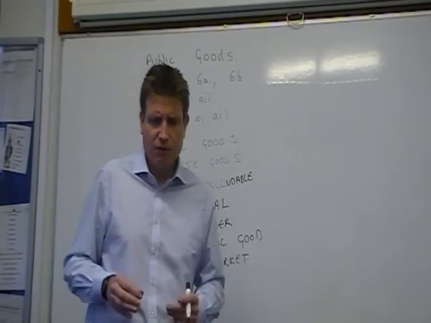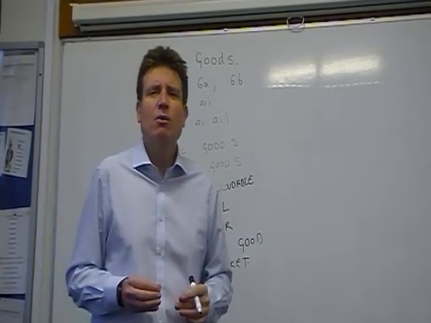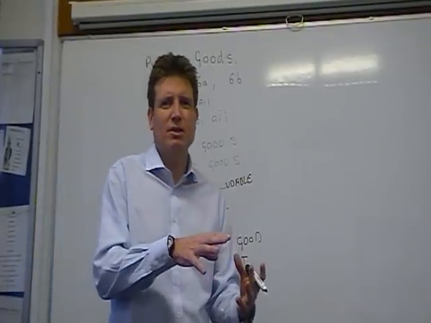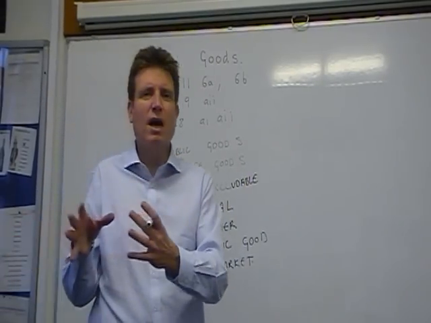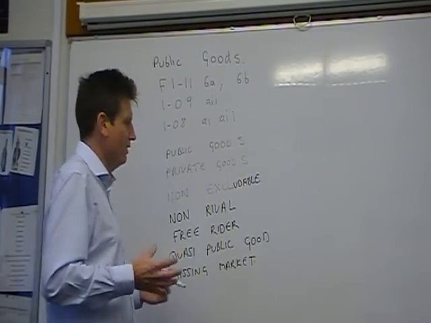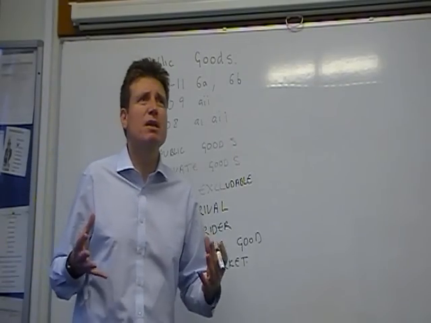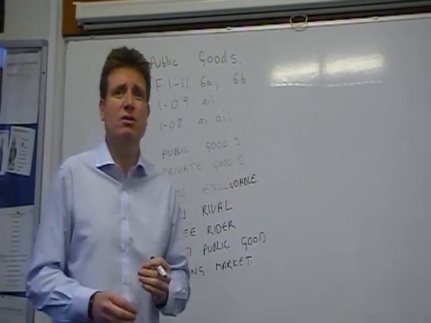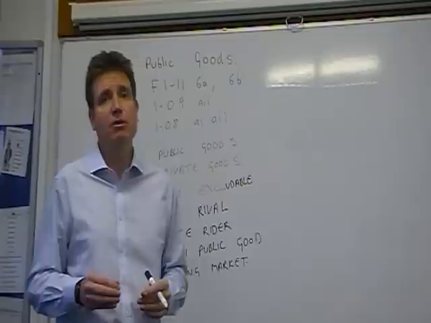Another thing that you need to be familiar with is this word quasi-public good. What does it mean? Well, it basically means that goods have some of the characteristics of non-excludable and maybe some of the characteristics of non-rival, or it might have one or the other. Let's talk about this in context of a past question. So a typical past question might be, define a public good. In that case, you're just going to say a good that's non-excludable and a good that's non-rival. That would be absolutely fine on a definition question.